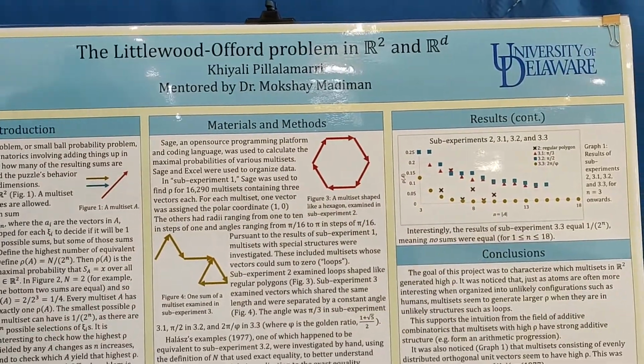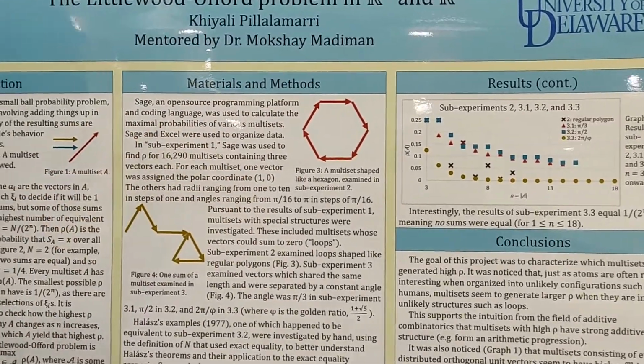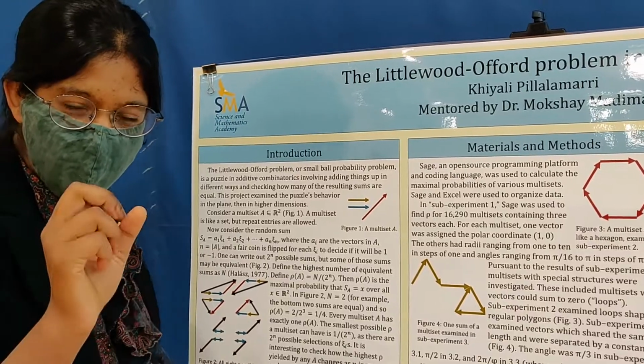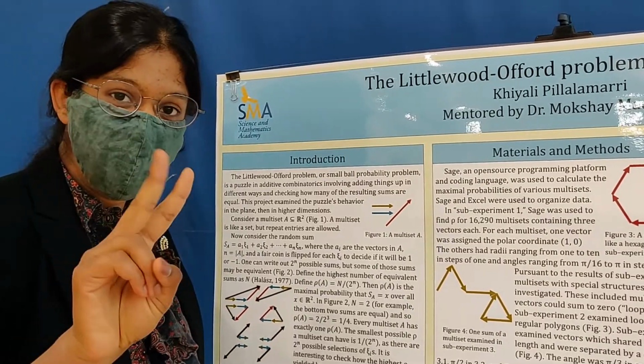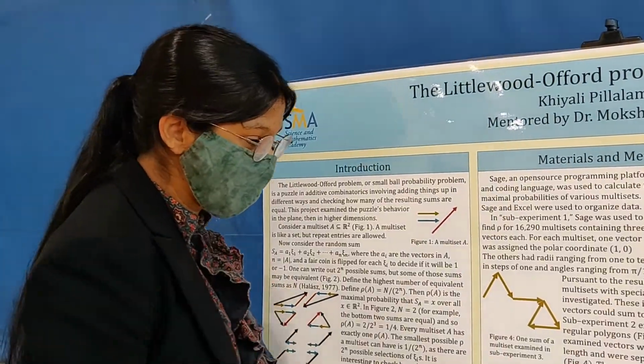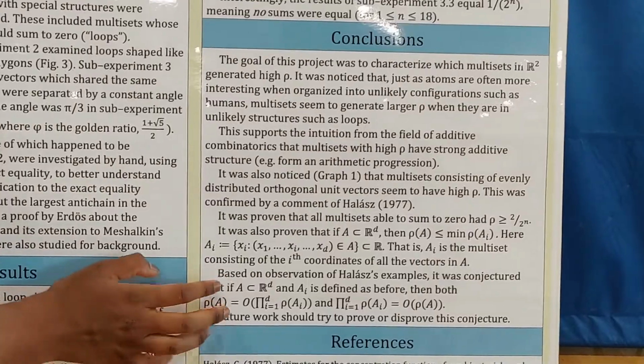Then I looked at past research to get an idea of how this is in the plane and in higher dimensions, and based on all of this, my mentor and I came up with 2 proofs and 1 conjecture. That's for future work. Where's the conjecture? This is the conjecture.